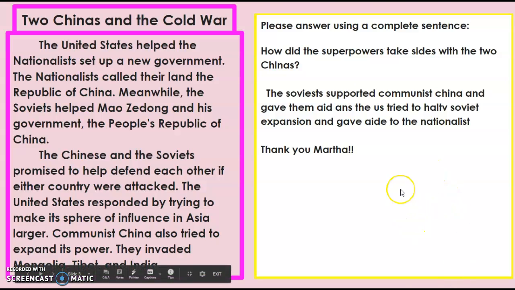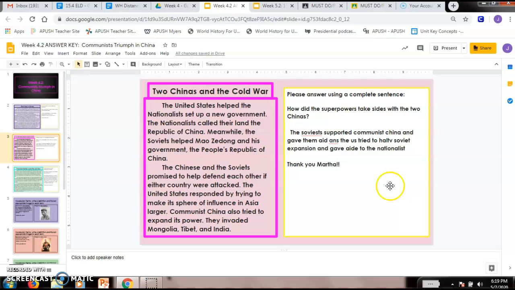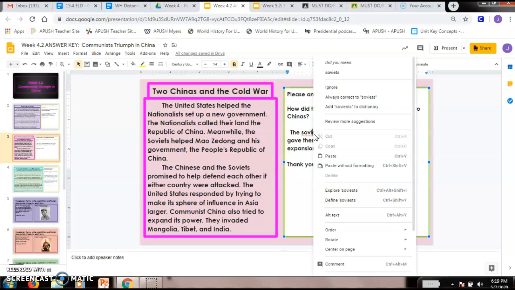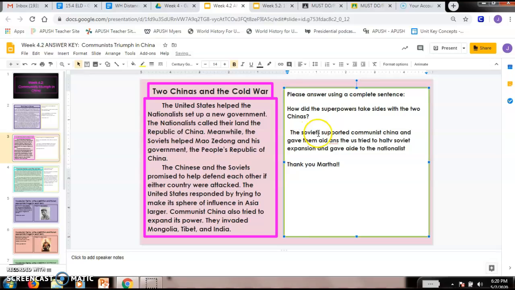I want to show you something. I'm going to take it out of present mode, and I want to show you, I talked a little bit about this last week, but I know it takes some practice. Especially when we're working on our spelling and all of those kinds of things, our word choice. So look in here, notice right here how this word has this little light red underline. So I'm going to click on it with the right side of my mouse. And notice this word comes up, and I'm going to choose. In this case, it only gave me one to choose from. So I'm going to choose that, and that's correct.